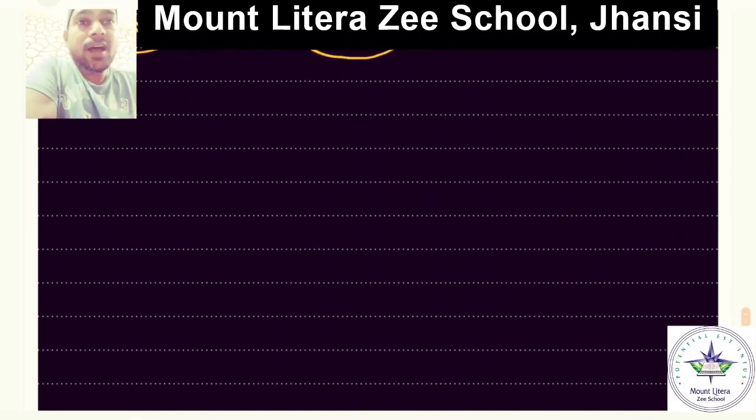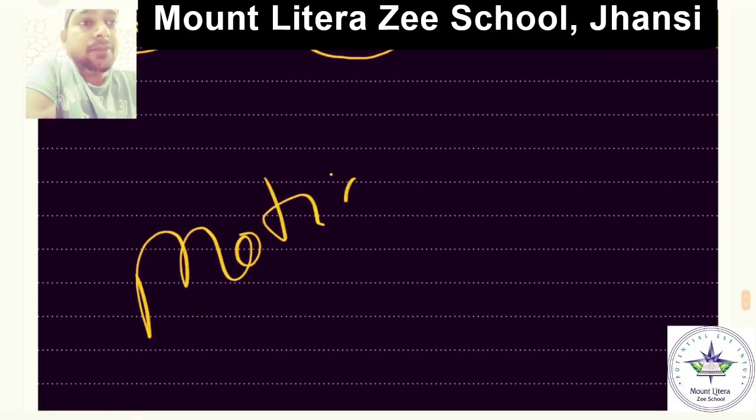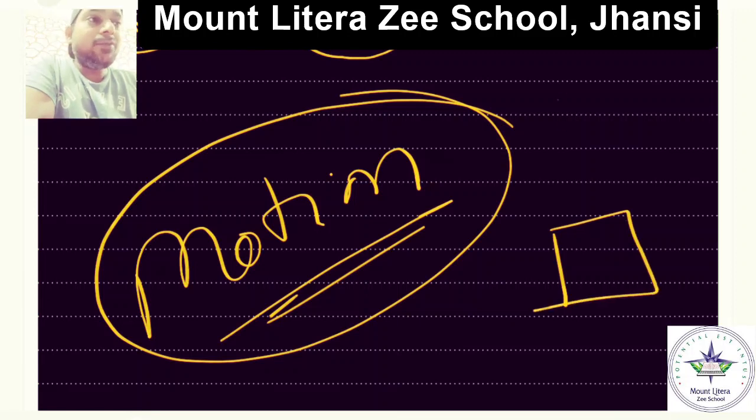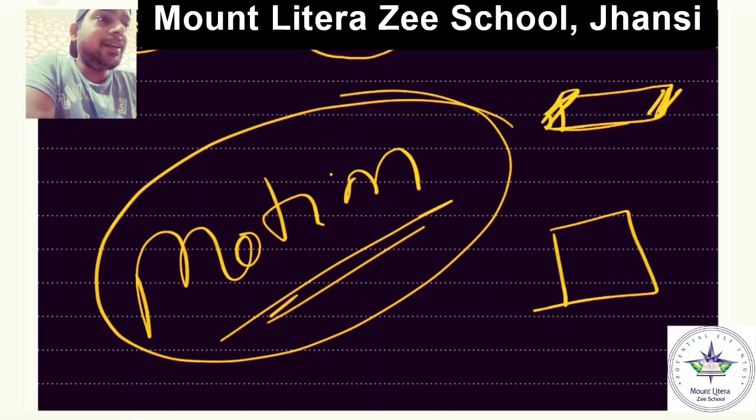So when someone asks you to define motion, what is motion, are you going to tell him? You are going to simply say, first tell me with respect to what you are asking. Suppose I ask you about a mobile phone which is lying on the table in front of you. Very nice. Poor drawing I have.